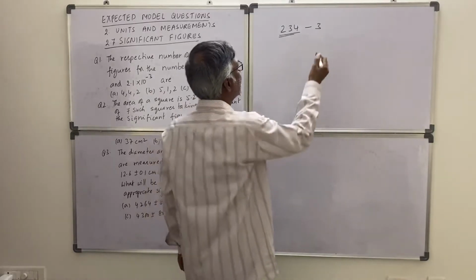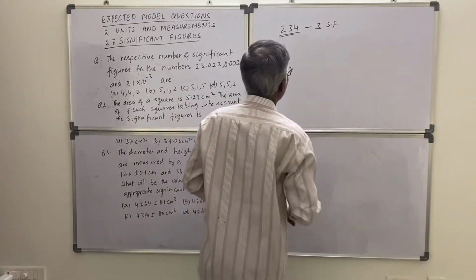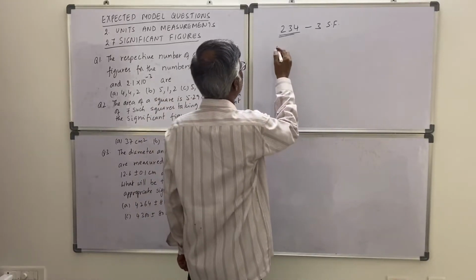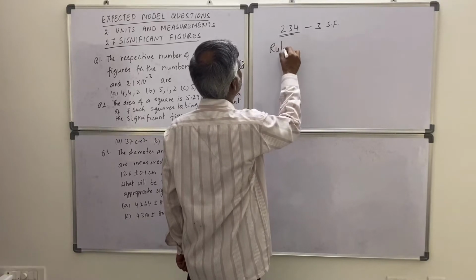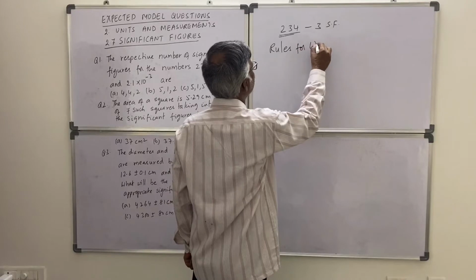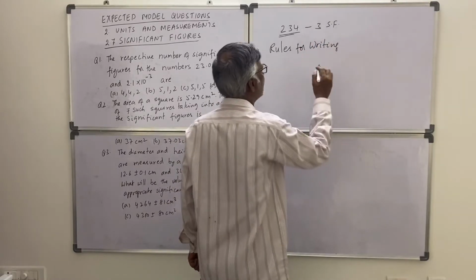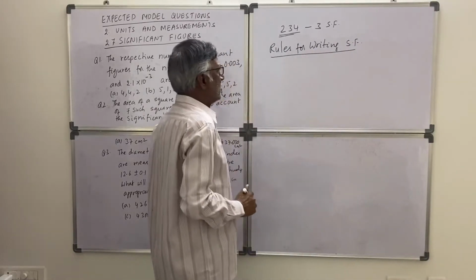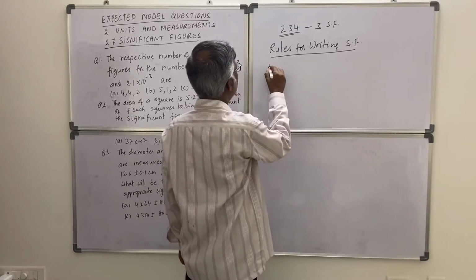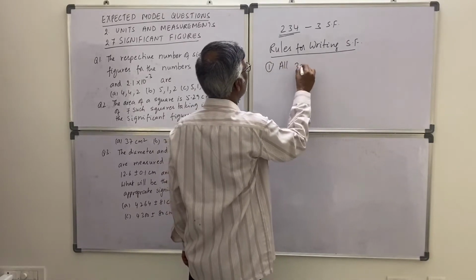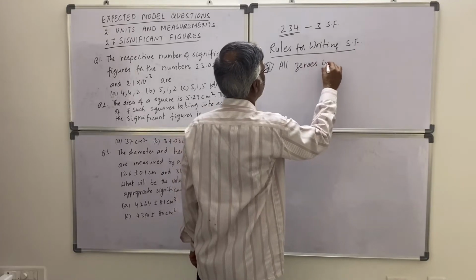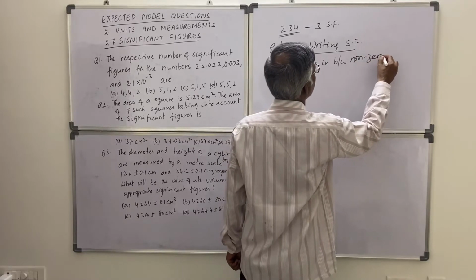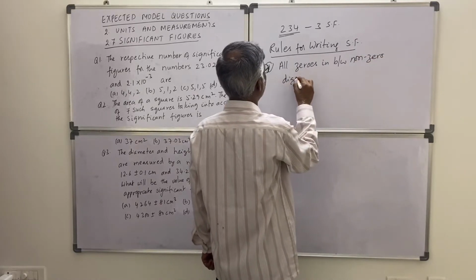Okay, 3 significant figures are there. ठीक है, तो some rules are there. Rules for writing significant figures. So first rule is all zeros in between non-zero digits are significant.